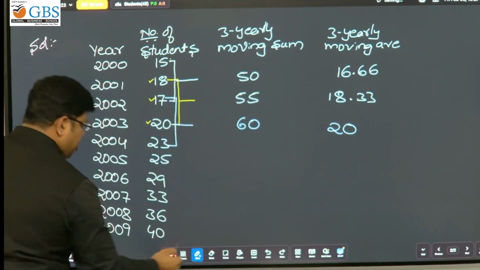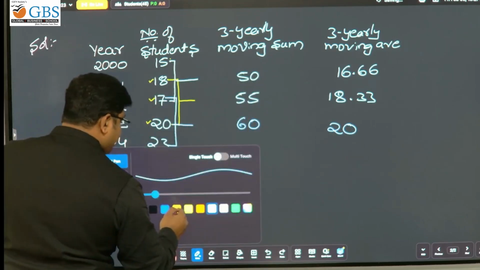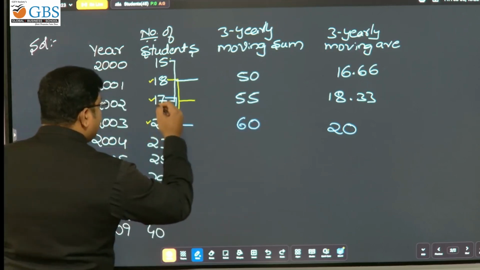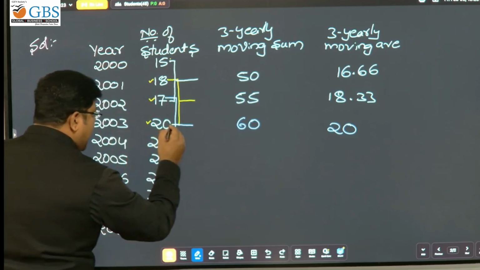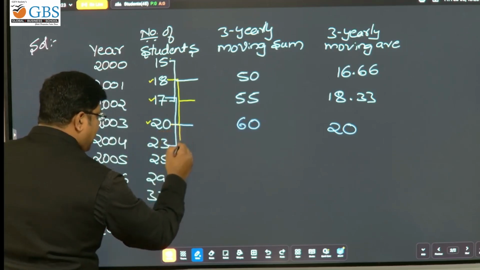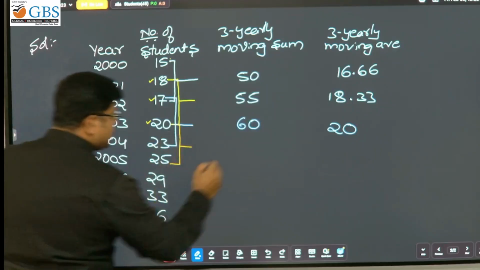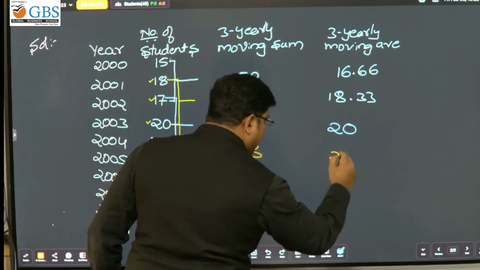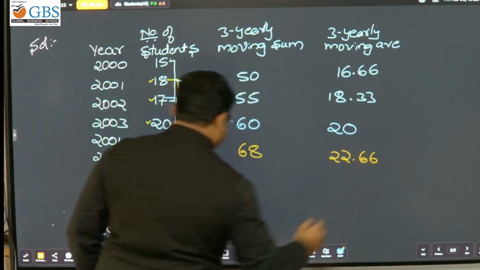Next, I'll use one more color. We have to leave 17, then start with 20, 23 and 25: 68, divided by 3, 22.66.